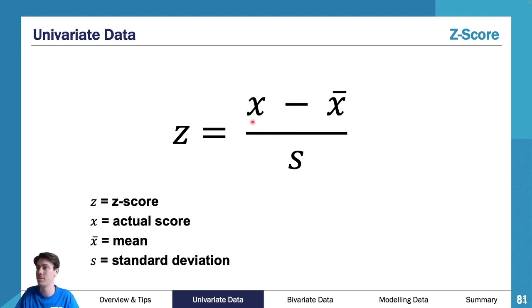So that's 35. Then I would go to my X bar. Now, X bar is your mean. So I do 35, take 32. So 3 would go on top. And then I go to my standard deviation. Well, my standard deviation is 2. So I put 2 underneath. So I put 3 over 2 in my calculator. I'm going to get an answer of 1.5.